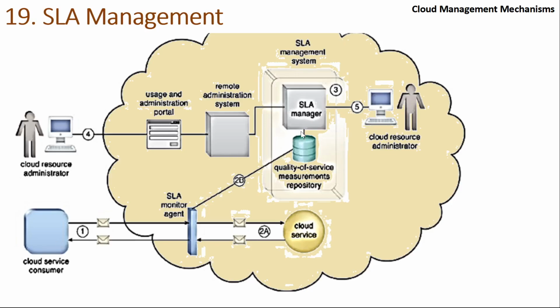The SLA manager. And who has told the SLA manager? The remote administration system. And who has told the remote administration system? Maybe the cloud resource administrator or the cloud provider, your cloud consumer. So remember, the cloud consumer can access the remote administration system through the management console. So all these pieces are working together to provide you the SLA.